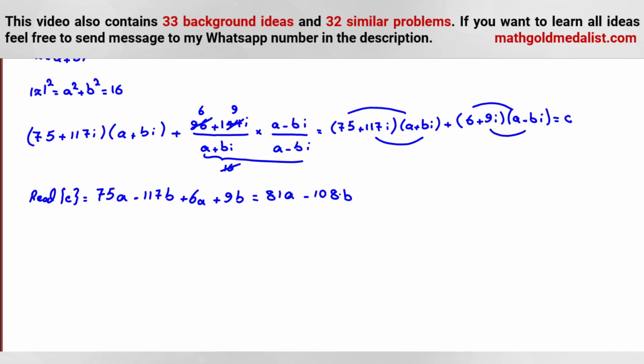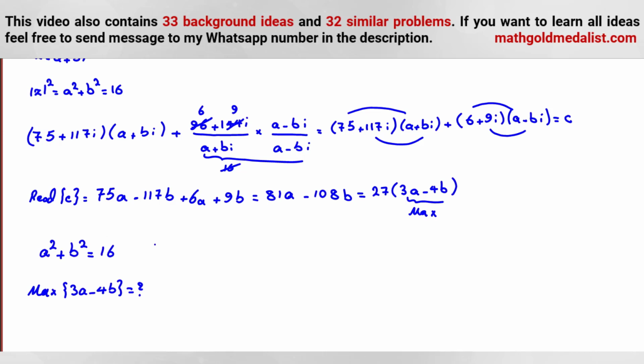Now we want to maximize, find the maximum of this. Here we can factor out 27, it will be 3a minus 4b. So we should find the maximum of this. Under what condition? a and b are real numbers, a squared plus b squared is 16. We want to find the maximum of 3a minus 4b, which is what?